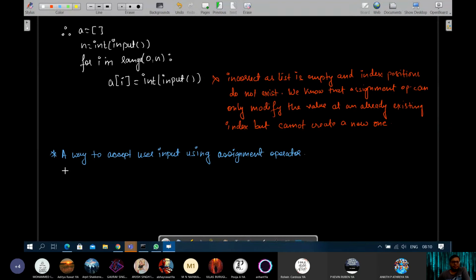Let's say we will take one empty list. We will ask the user how many elements they want in the list. Then, before we can accept values using the assignment operator, we will create that many index positions in the list. How?